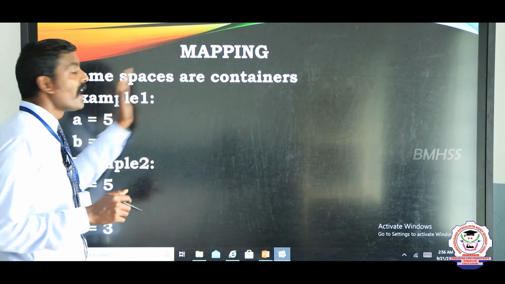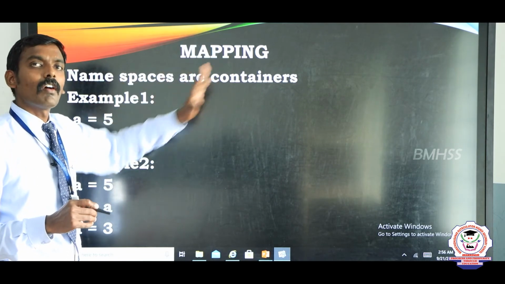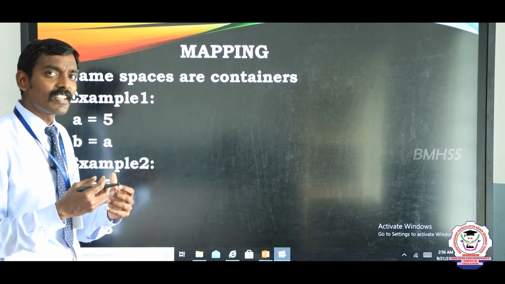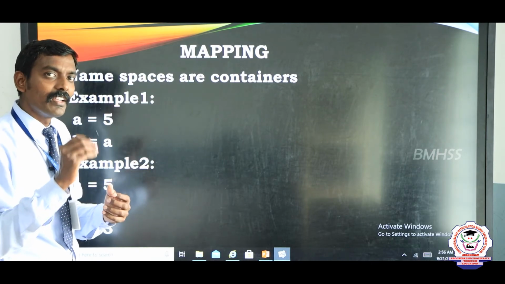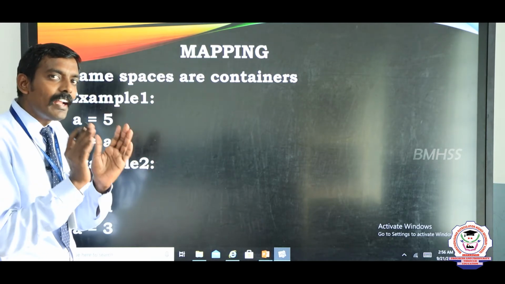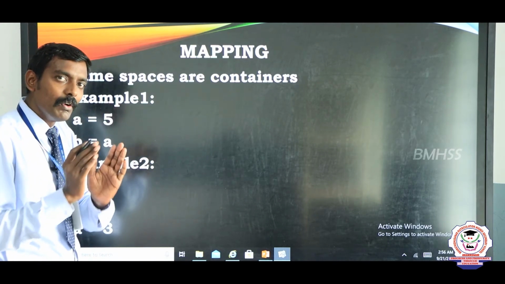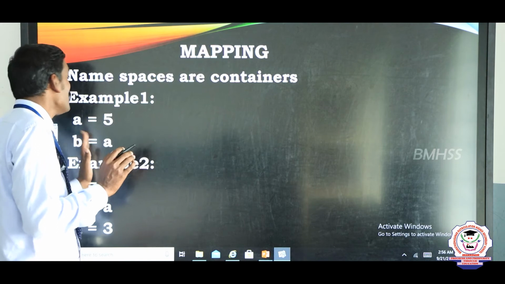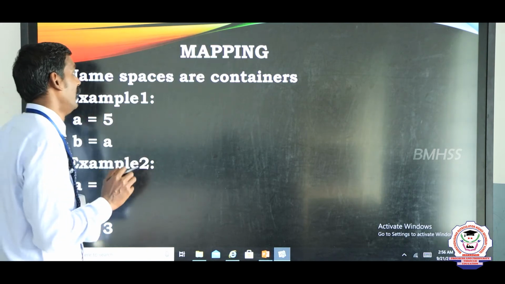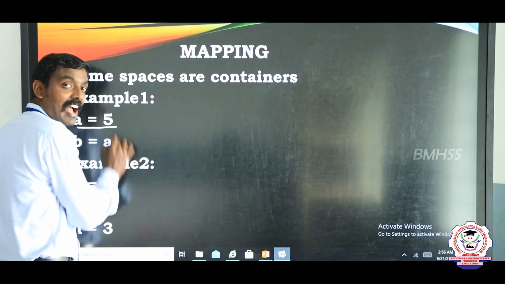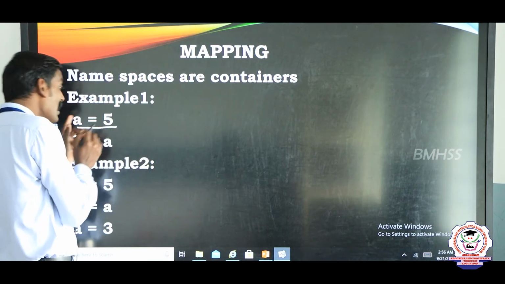Next we are going to see the mapping concept. What is the meaning of mapping? Very simple. In a equal to 5, the value 5 should be mapped with the variable a.